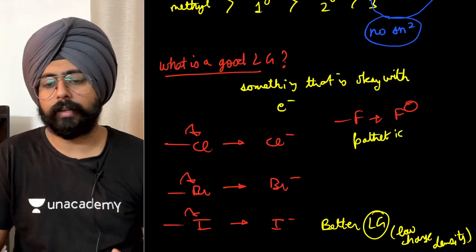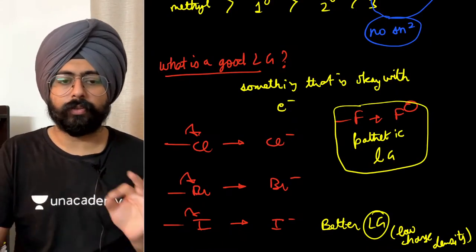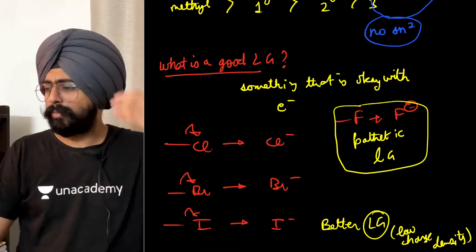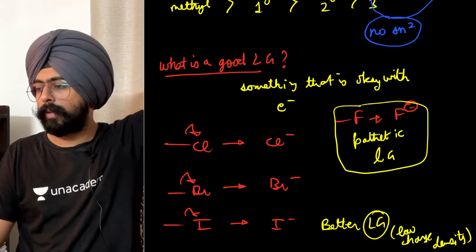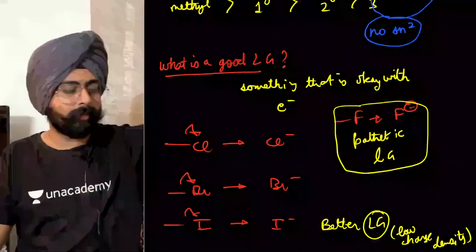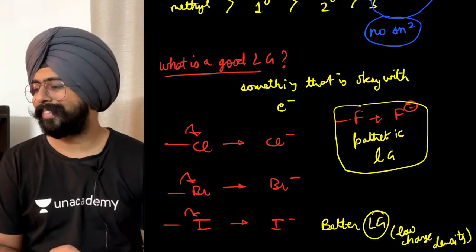Pathetic means very bad. Pathetic leaving group. Remember this. This piece of information will be important for us eventually. This does not want to leave. It has no money for leaving. Okay. I was just saying which is the better leaving group, tosylate versus iodine. Generally, tosylate is a better leaving group, but their leaving group tendencies are comparable to each other. Okay.